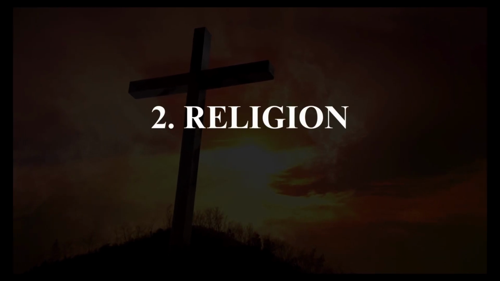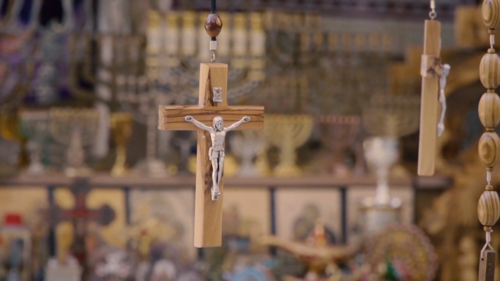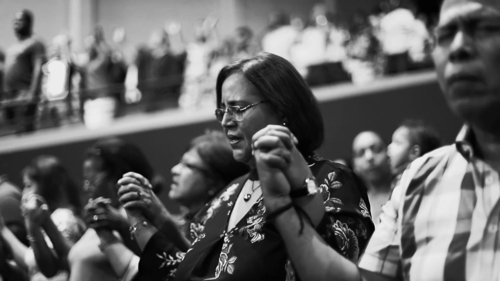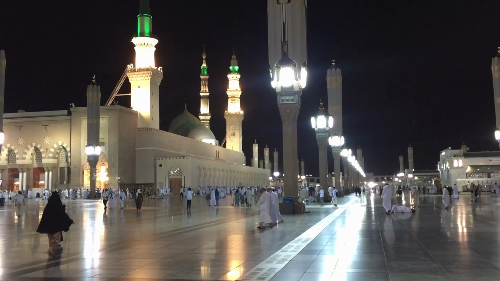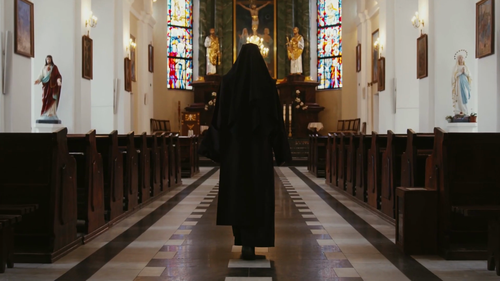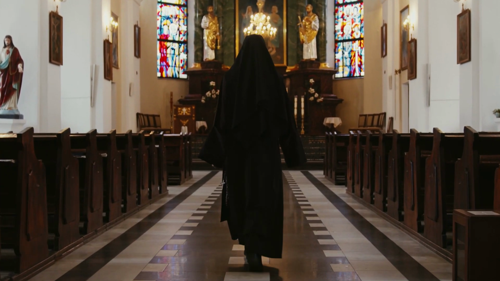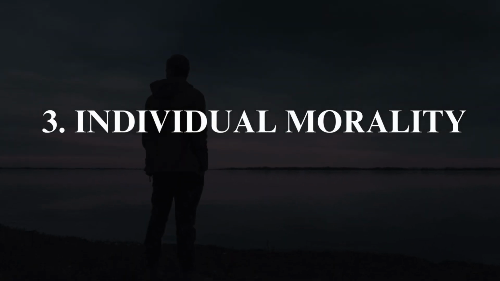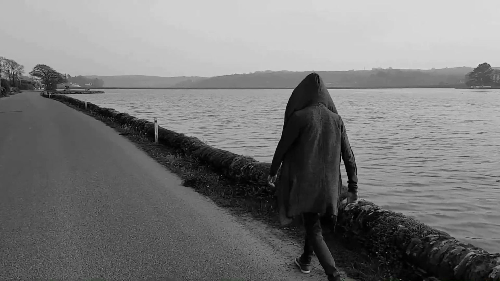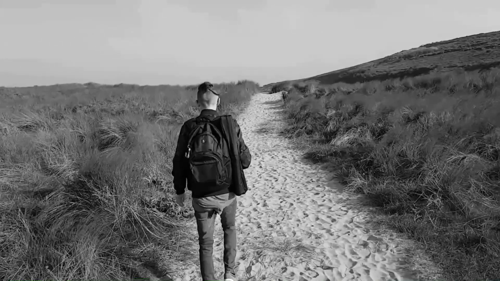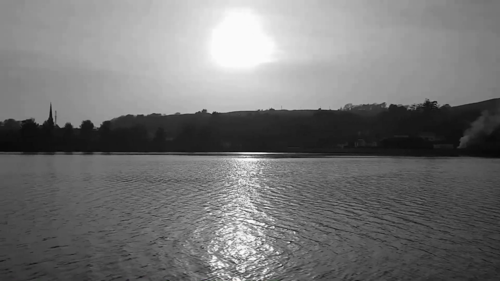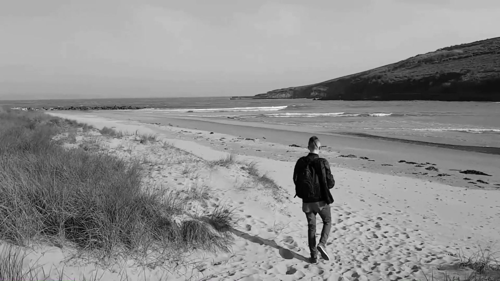Number two, religion. This is also a very prominent normative system. Its rules apply to the members, and when there is no compliance, every religion has its own way of punishing its subjects. The sanctions or punishment is enforced by the religion. Number three, individual morality. An individual's conscience is also a normative system. People have their own set of rules and morals they live on, and when there is no compliance to these norms, only they can impose sanctions on themselves.